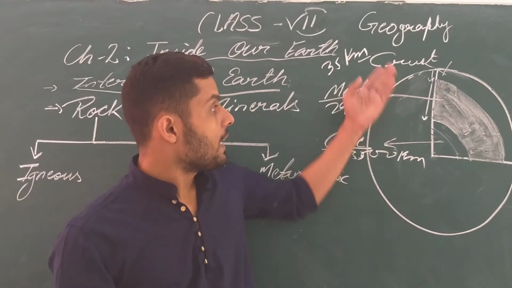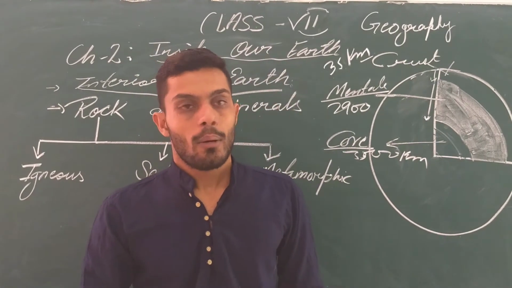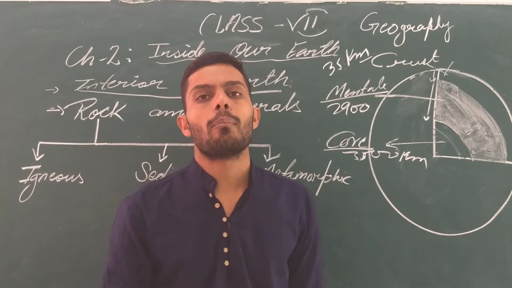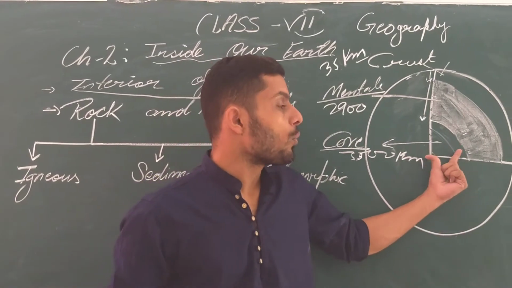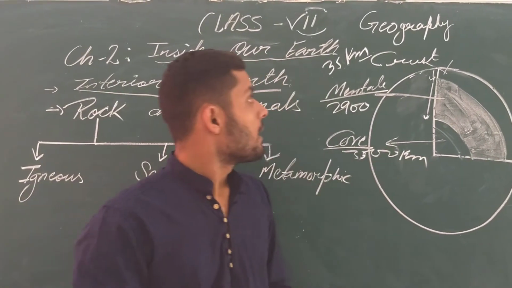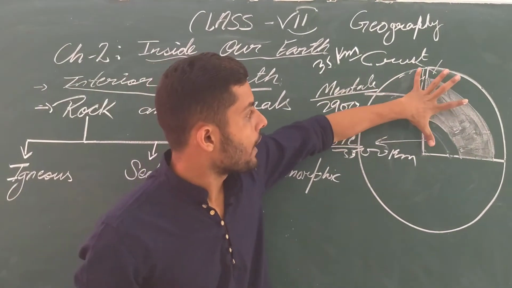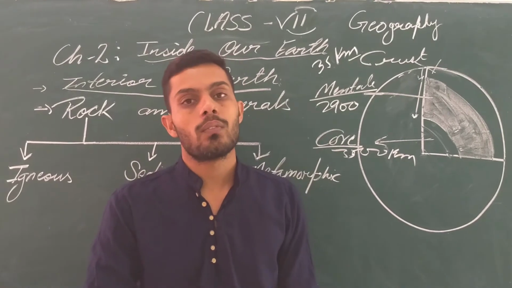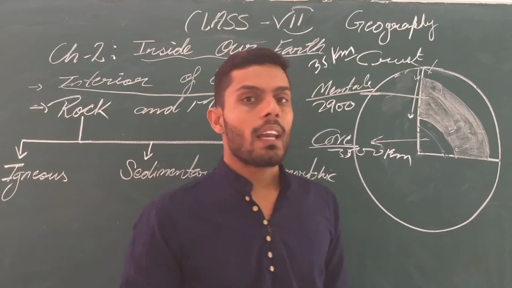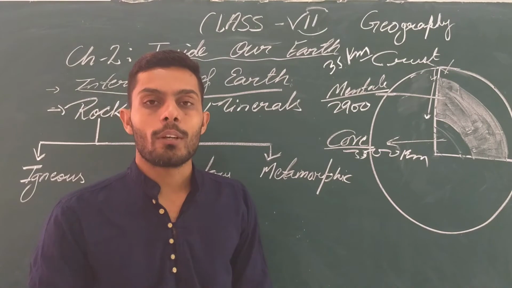Got it, beta? These three layers each have their own importance. Inside the core there is great heat, and it has the greatest temperature. Till now we have not reached there; it is only assumed. The total radius from the surface to the center will be approximately 6400 kilometers. I am telling you approximately. Got it? So all these three layers have their own importance.